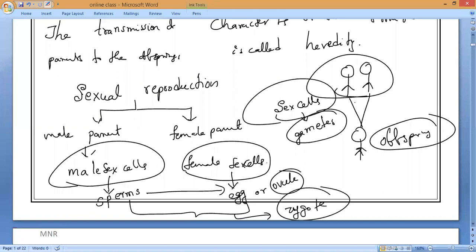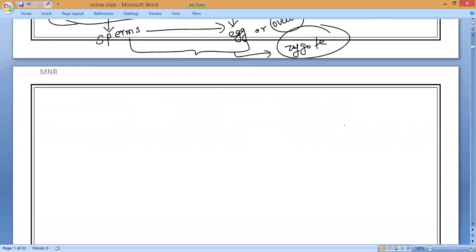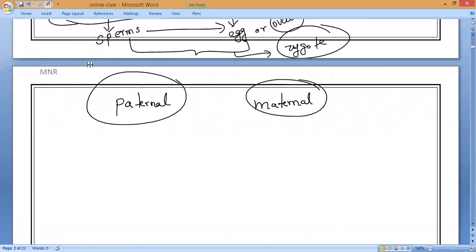So remember, father we always say paternal and mother we say maternal. The sex gametes, the sex cells, are the link between two generations, from one generation to the next, passing on all the characters or traits to the offspring.